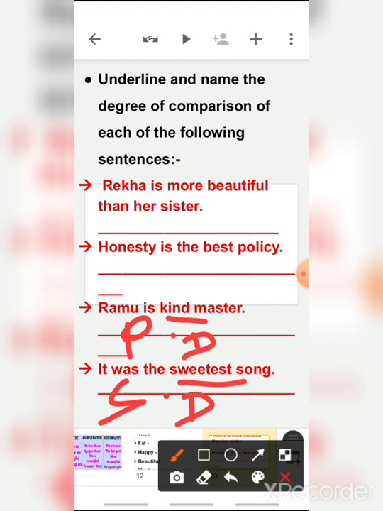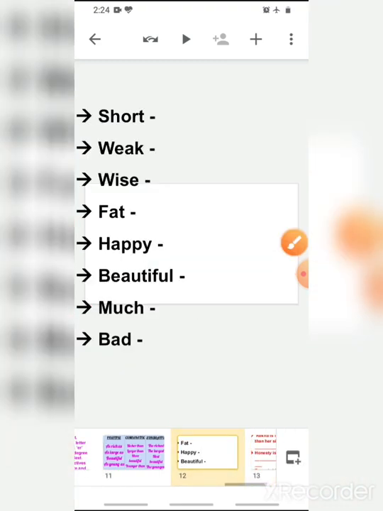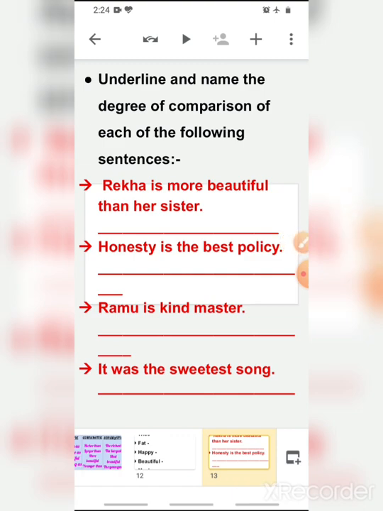Okay. So children, this exercise which we have discussed here, you do not need to do it in your notebook. For practice you can do it in your rough notebook, but no need to do it in your fair notebook, because this work will be done in your grammar book. I will share a PDF, and from that PDF you note it down in your grammar book. You can even try by yourself, children, but I will provide the PDF.